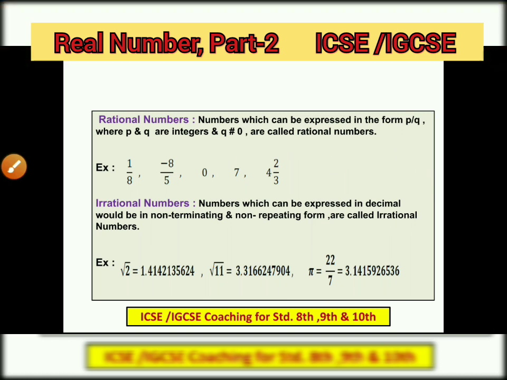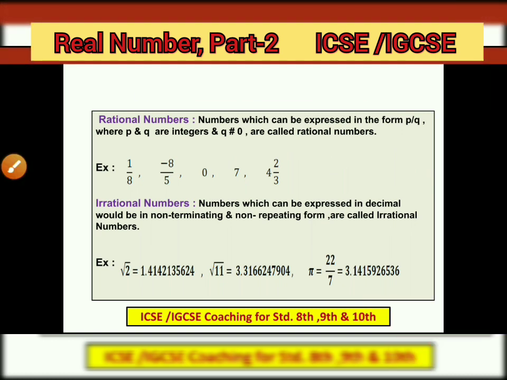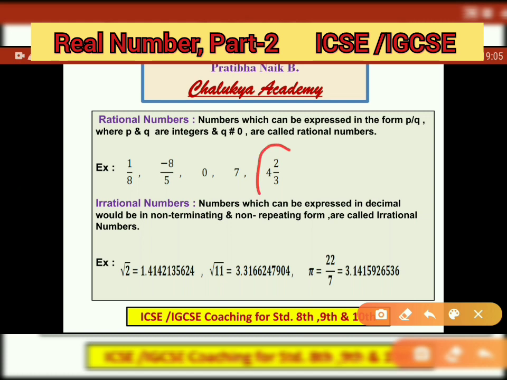We can take 2 as a rational number over here. Now this is 4, 2 by 3. This is a mixed fraction. A mixed fraction is again a rational number, because we can convert this mixed fraction into a simple fraction. How? We multiply 4 into 3, that is 12. Now 12 will be added to 2, that is 14. So 14 upon 3.